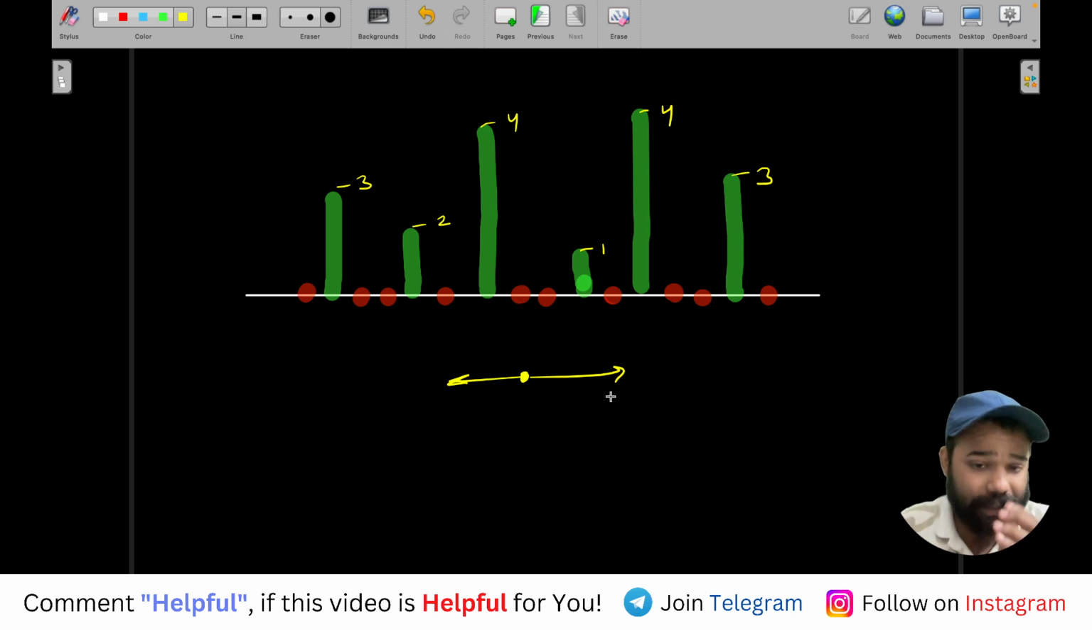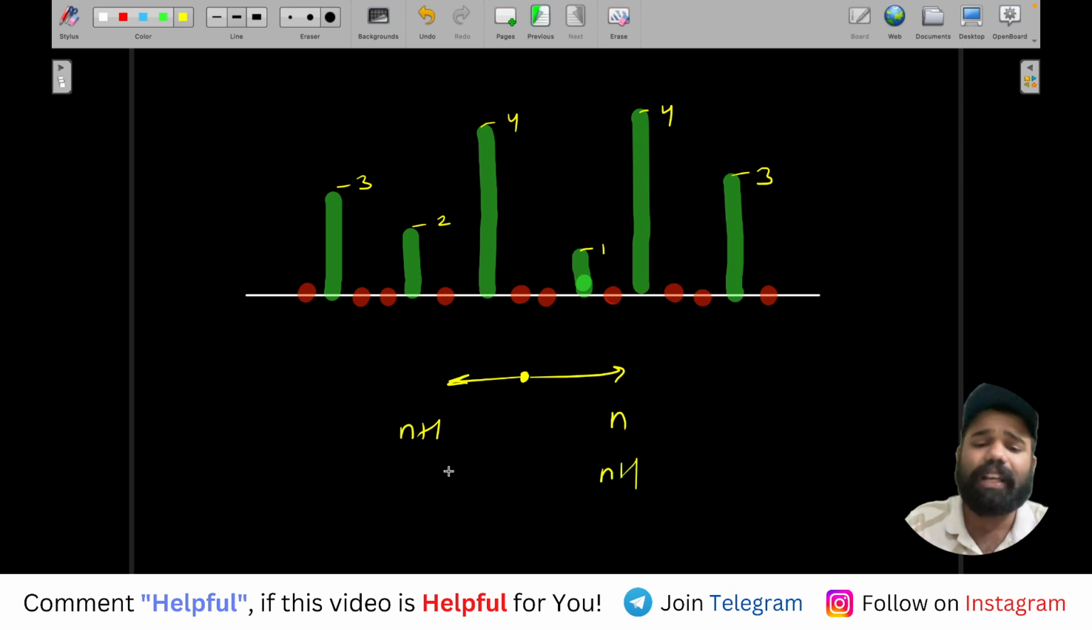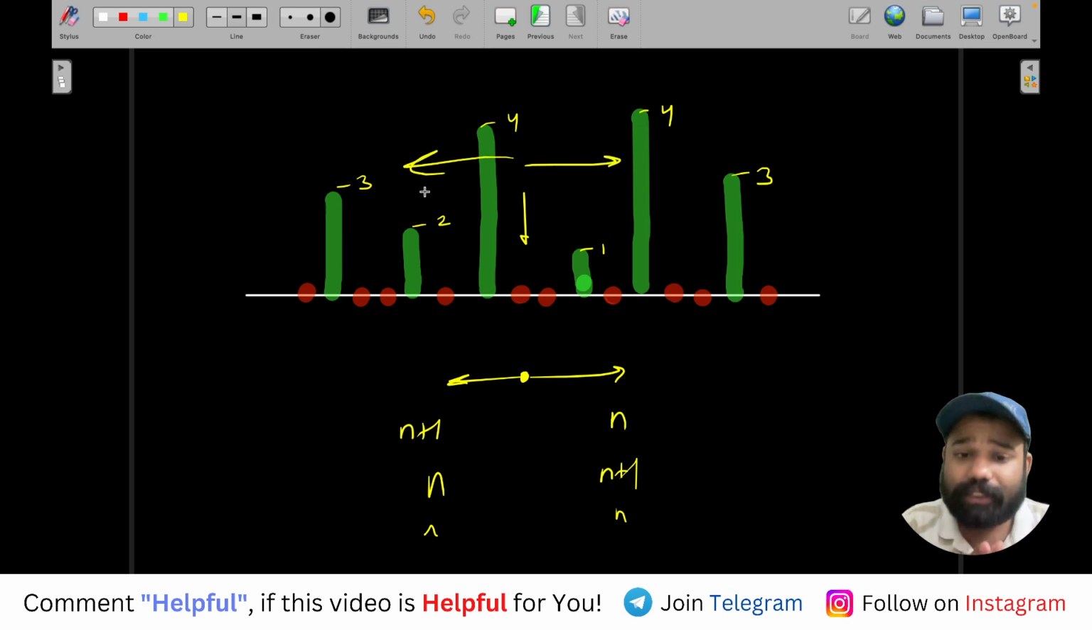And maybe one can be more, meaning it will go left n plus 1 times and right n times, or right n plus 1 times and left n times, or maybe both the same. There cannot be a bigger difference, like going here, then here, and then again going here. That cannot happen, right? So the thing is that if you are starting from a particular point, the sum of walls on the left and the sum of walls on the right, their difference should not be more than 1.